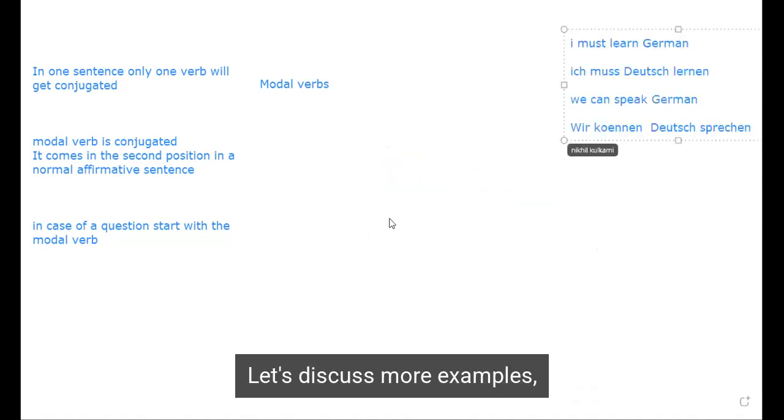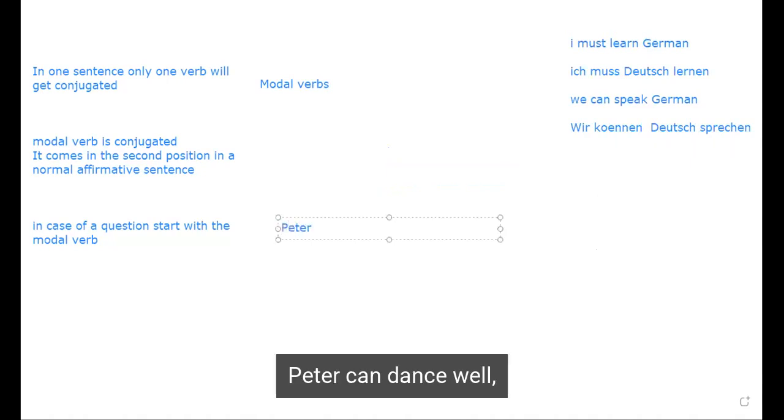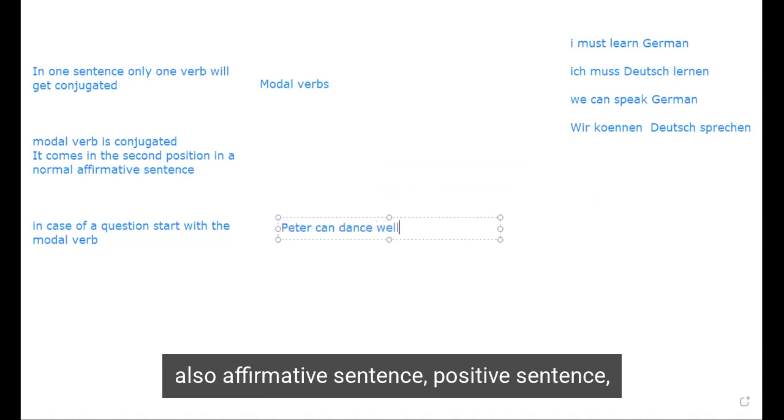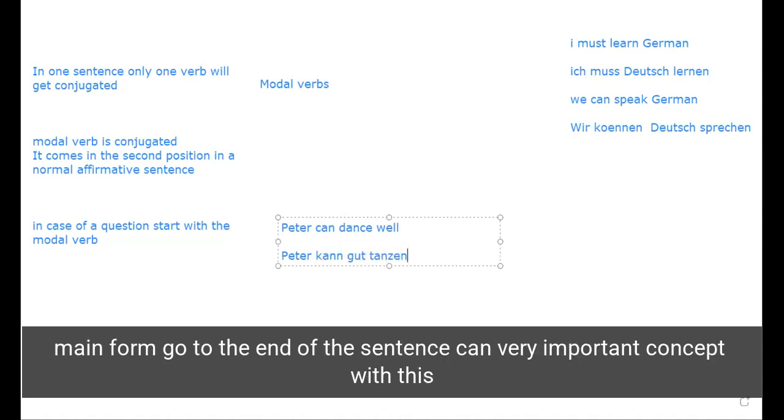Let's discuss more examples. We have können, müssen. We have discussed müssen, können, and we discussed Peter. Peter can dance well. It's an affirmative sentence, a positive sentence. The second verb is dance, which stays as it is, without getting conjugated. The infinitive form, the main form, will go to the end of the sentence.